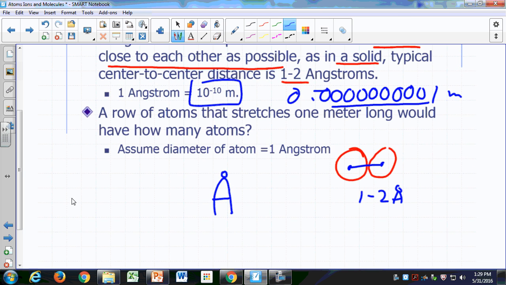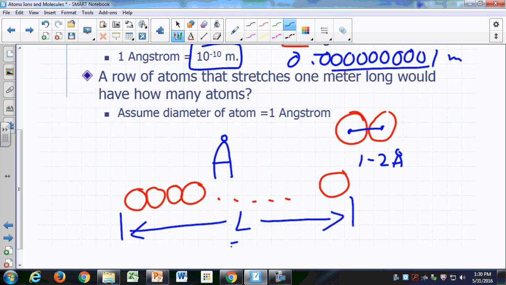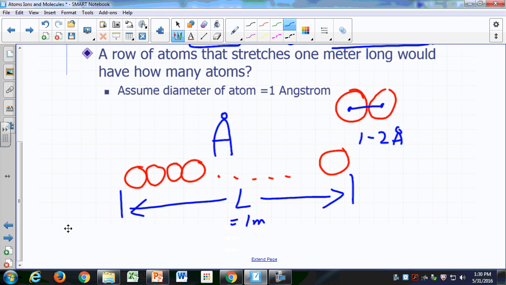Alright, so what you do is you imagine, okay, you have one atom here, another atom here, another atom here, another atom there, and the length of this entire row of atoms is 1 meter, right? So the total length is 1 meter. So, do you know the distance between each atom?